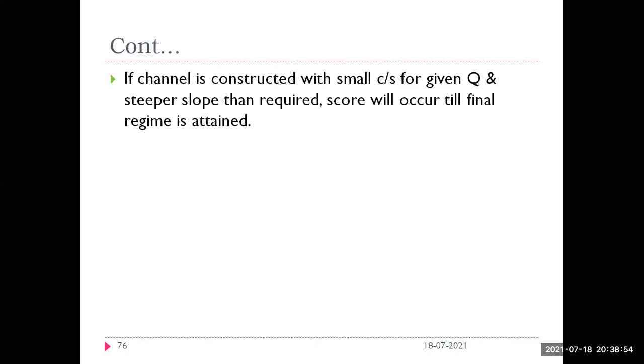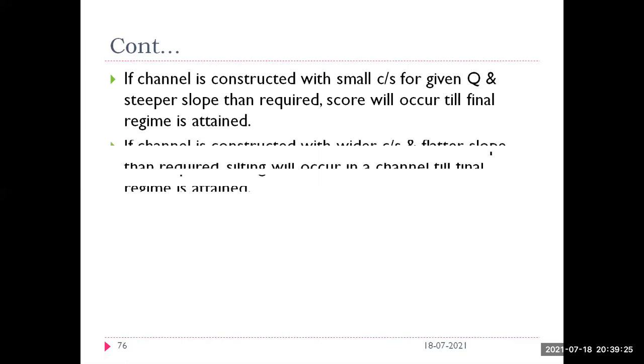If a channel is constructed with a small cross section for a given discharge and a steeper slope than required, scour will occur till the final regime is attained. So if you construct a channel with a small cross section for a given discharge and provide a steeper slope which is not required, then the channel starts scouring till the final stability is attained.